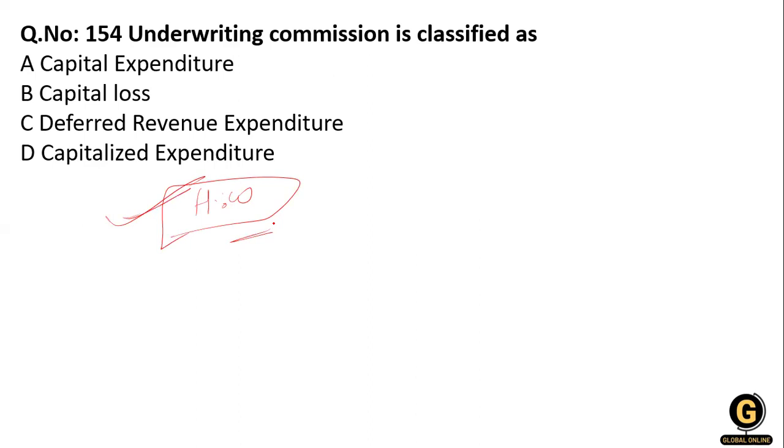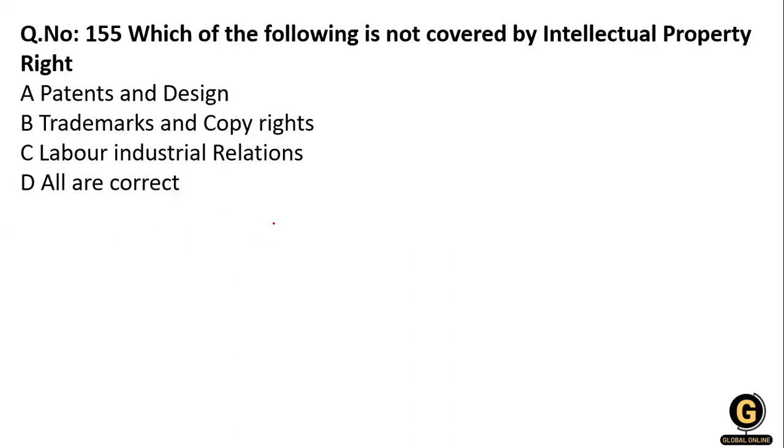Next question: which of the following is not covered by intellectual property rights? Option one, patents and designs; trademarks and copyrights; labor industrial relations; and all of the above. So what will be the right answer? First of all, what is intellectual property rights? IPR refers to creative work which can be treated as an asset or physical property.